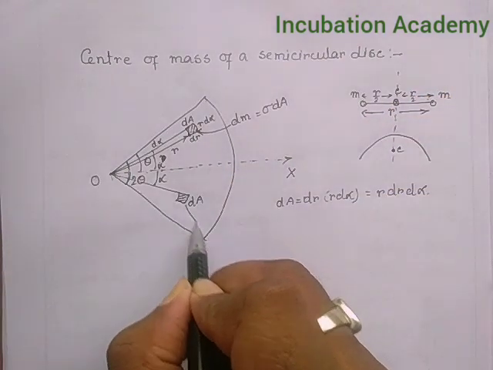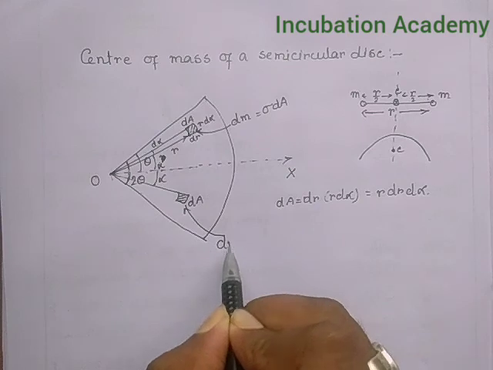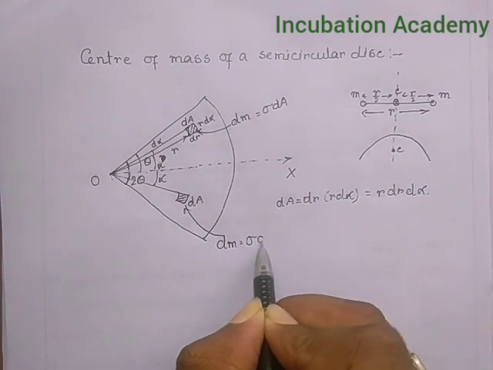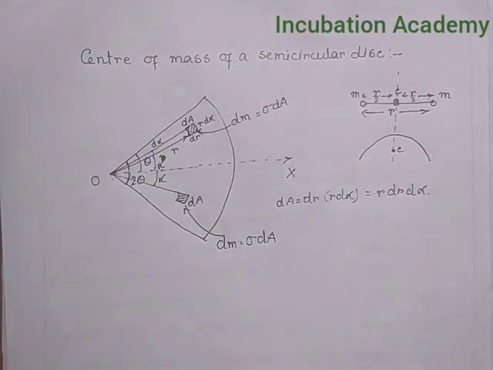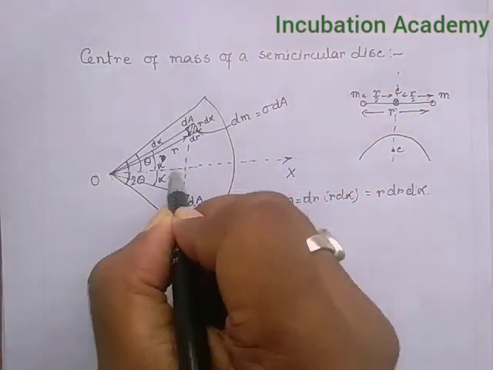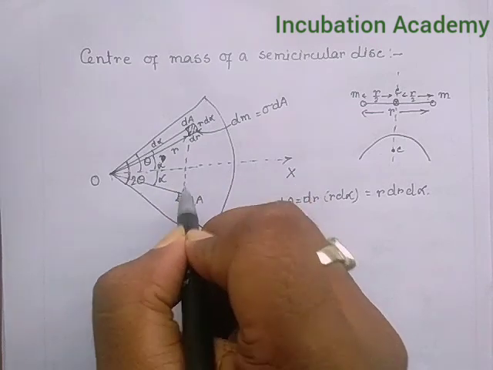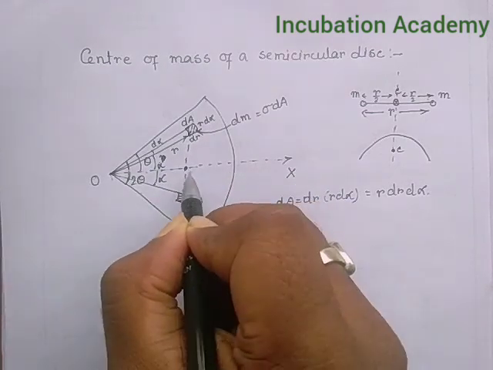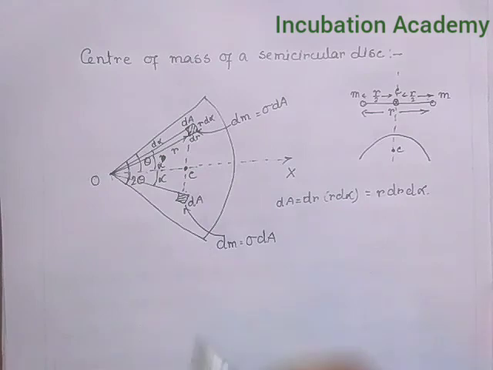Here it is also dm, dm is equal to sigma into dA. Now, what is sigma? The sigma is the surface mass density, the mass per unit area. So, obviously, the center of mass of these two masses will lie on here. So, if I integrate this, then you get the value.